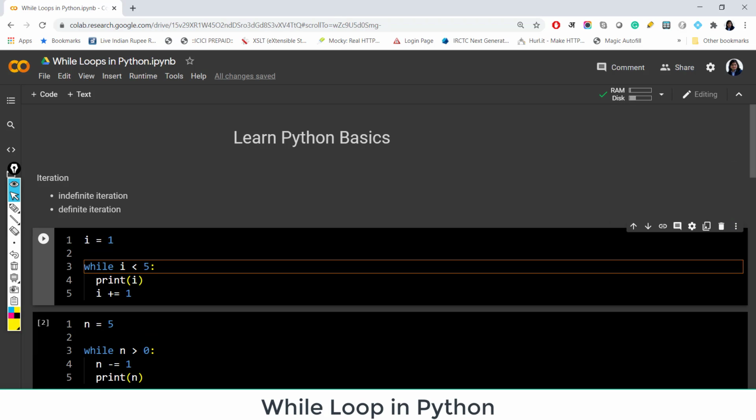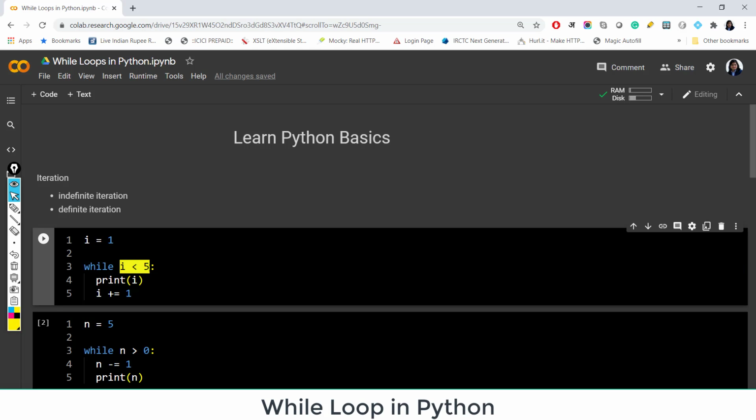So here we have defined i equal to 1. Now I'm using the while keyword and I'm putting a condition here, i is less than 5. So it will check if the value of i is less than 5. It will execute whatever statement I'm writing inside the loop body, and it will keep on running until this condition is satisfied, right? So initially i is equal to 1. Obviously this condition is satisfied. So I'm asking it to print i, and notice here is the indentation.